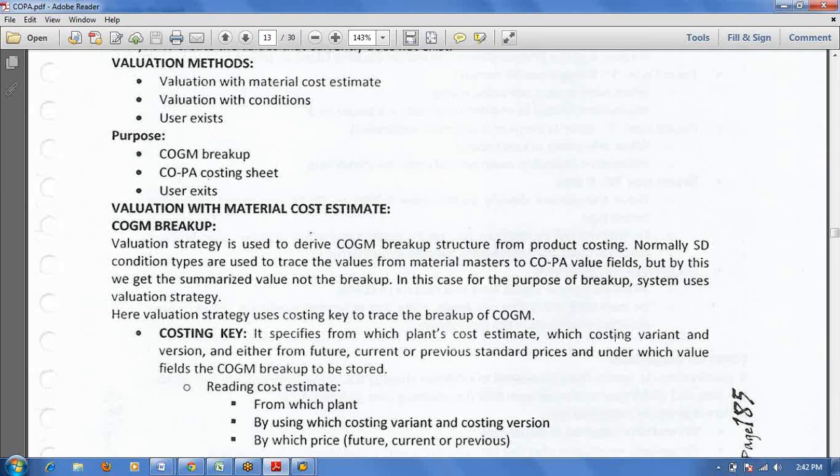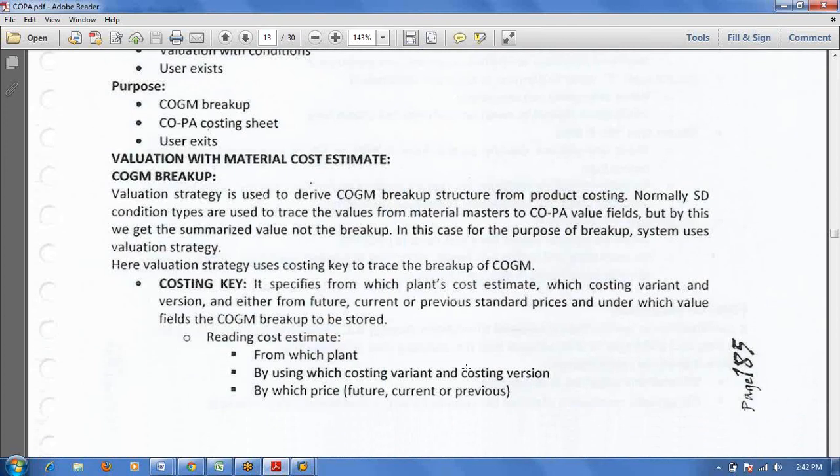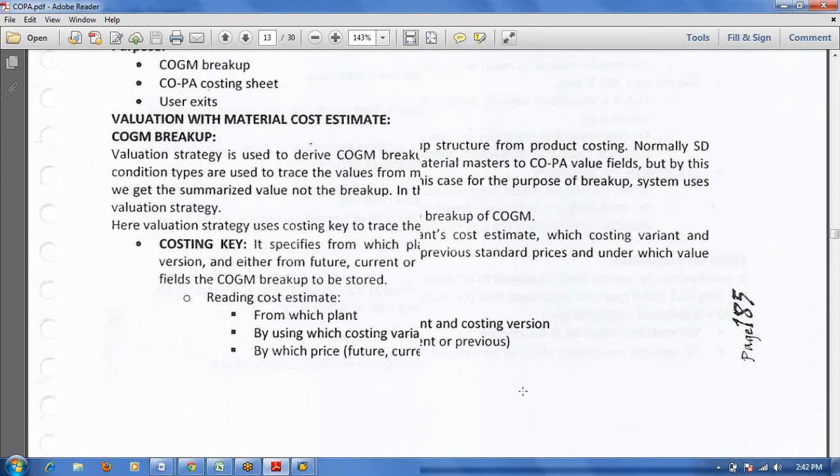Okay, normally we will maintain the standard costing variant and version, and then which cost estimate, that is, whether you want to see the breakup of the future price or the current price or the previous standard price. Which one you want to see the breakup of, that you will select. You are reading the cost estimate from which plant, by using which costing variant and which costing version, by which price, whether current or future or previous. In material master, in the costing 2 tab, 3 prices are there: future, current, previous. Which one you want to see the breakup of, that we will maintain.